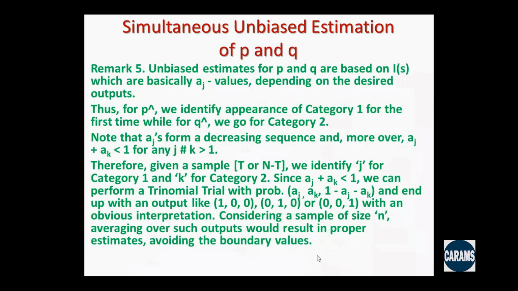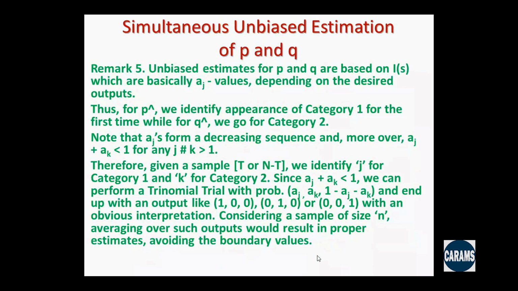But for simultaneous estimation of P and Q, unbiased estimation, let us start with this remark, that unbiased estimates for P and Q are based on the indicator functions, which are basically A sub J values depending on the desired outputs. But this time we need two indicator functions, one referring to P and the other referring to Q, even though they are both based on A sub J values.